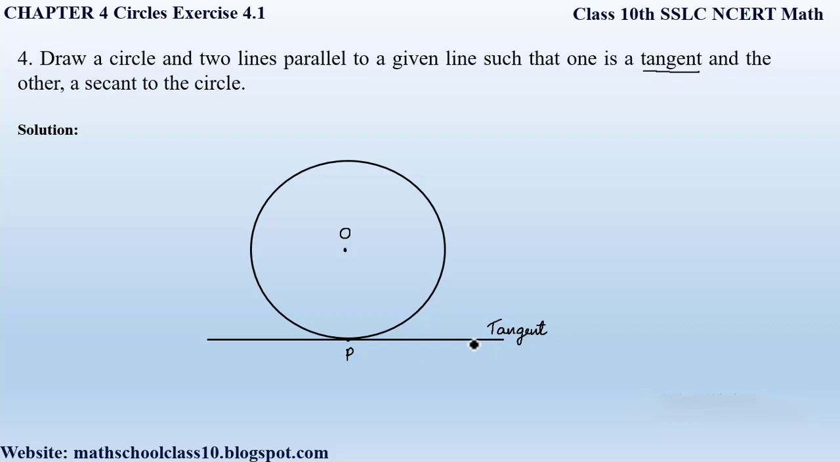Now the second line, we have to draw a secant. A secant always intersects a circle at 2 points. So we will write down these 2 points as A and B. Any line which intersects the circle at 2 points is called a secant. So in this manner we are drawing two parallel lines where one is a tangent and one is a secant to a circle. So this is the solution for this question number 4, and with this we also complete the